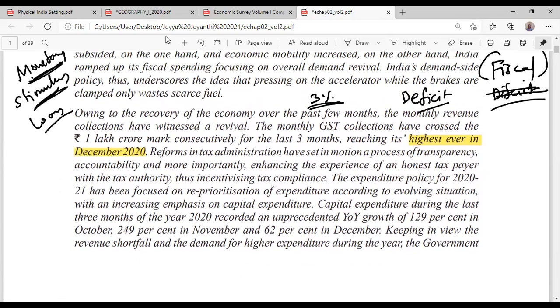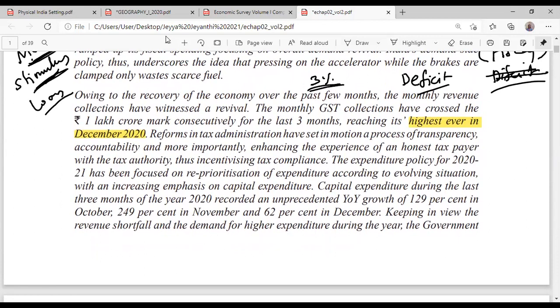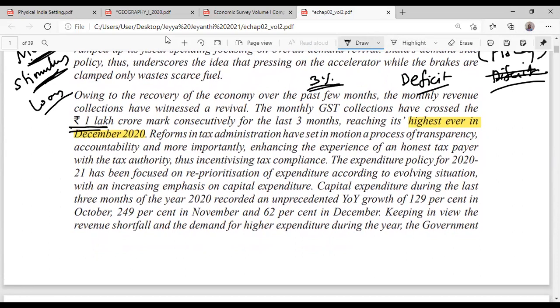Yes, sir. Okay, next: in the month of December, what we had is the highest ever GST collection, more than 1 lakh crore, and to be specific, 1,15,000 crore GST was collected. So that shows some symptoms that the Indian economy is doing a V-shaped recovery. That means the Indian economy went down and now it is recovering in this manner. V-shaped recovery.